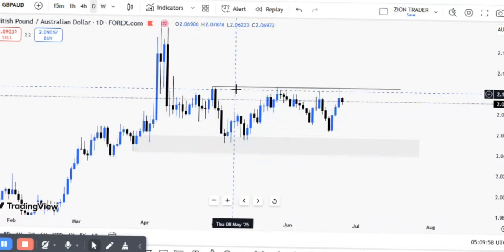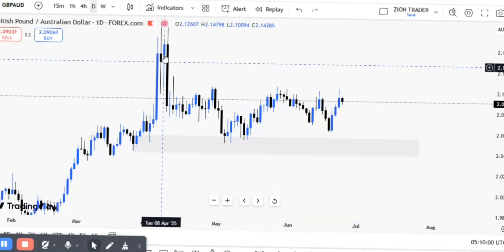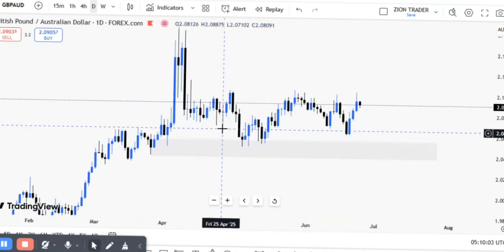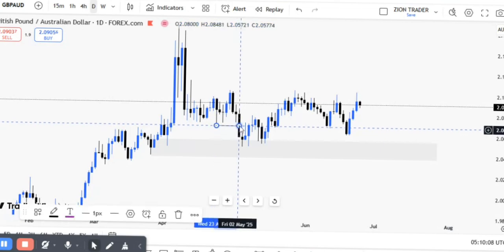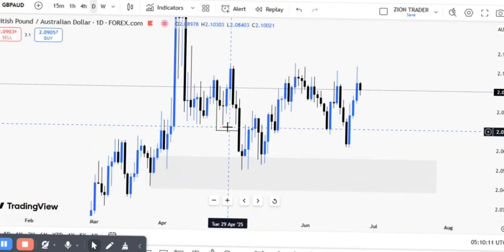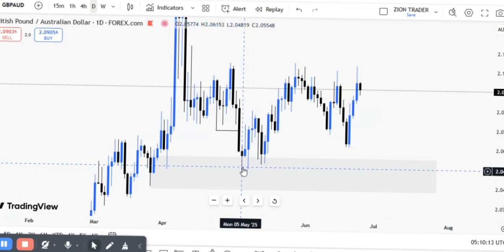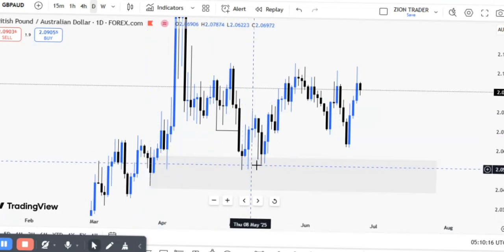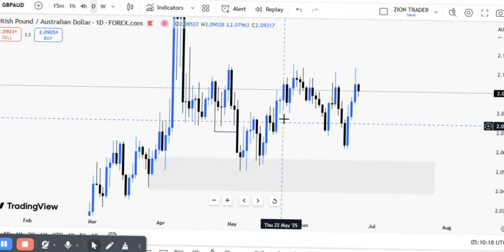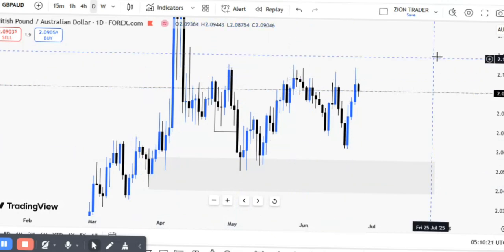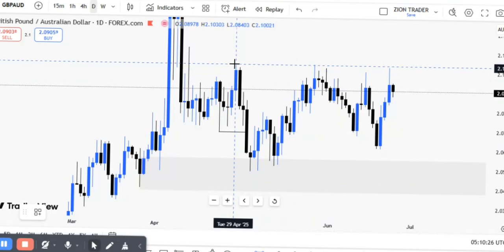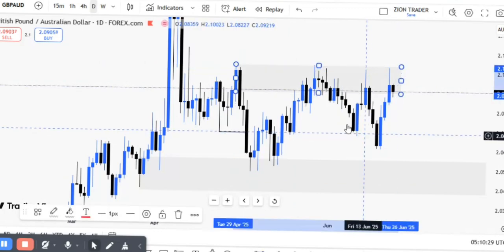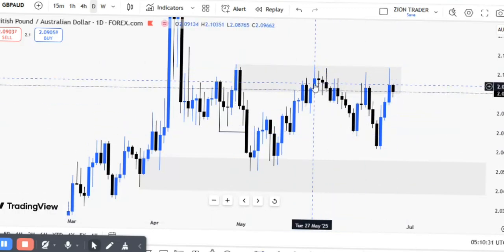Right here on the daily time frame, it's actually still the same thing. We have a bullish break of structure, and then price broke structure bearish. It's an internal structure, so we won't pay so much attention to this, but it's important. Price broke structure bearish and then traded into our order block right here, which is very good. And then what do we see? We see that price is trying to push higher on the daily time frame. However, it tends to be facing some resistance around this level, which has made price stay here for a very long time.